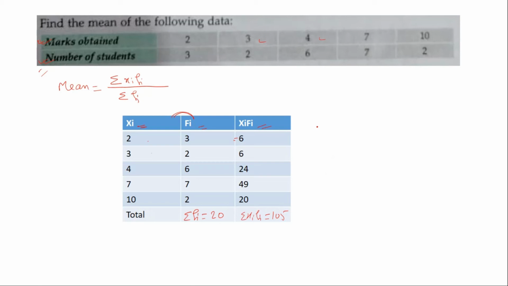So the mean is, here is the formula, that means 105 by 20. It will be 5.25.